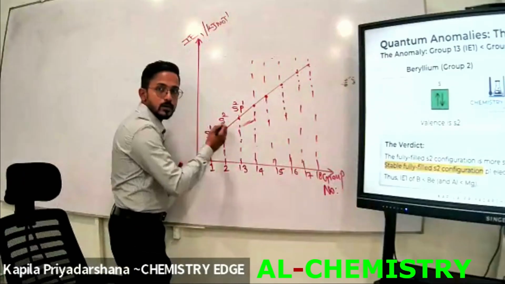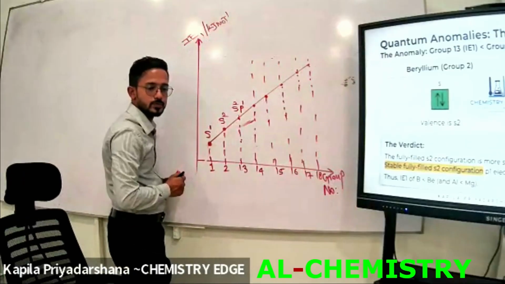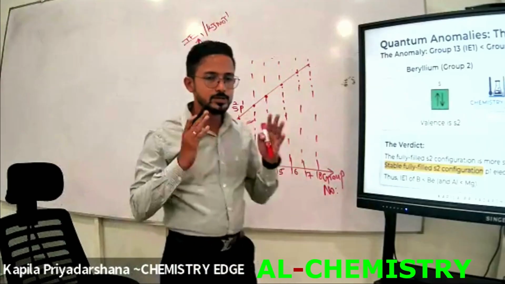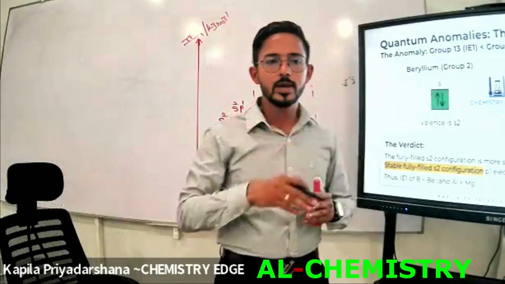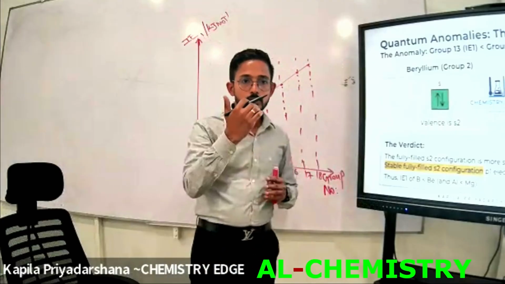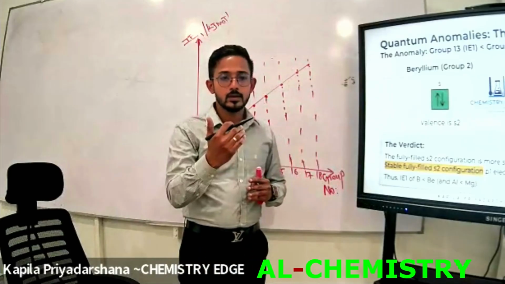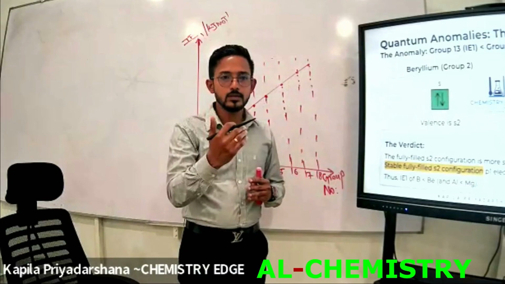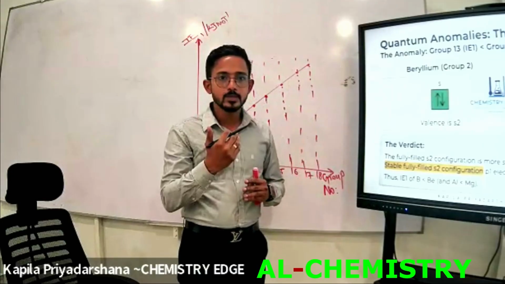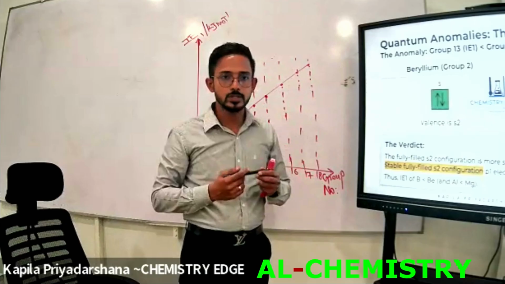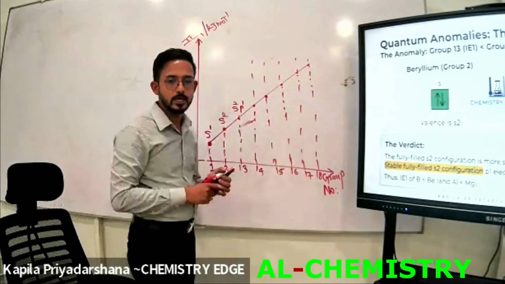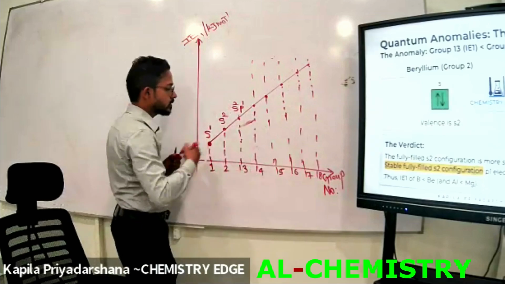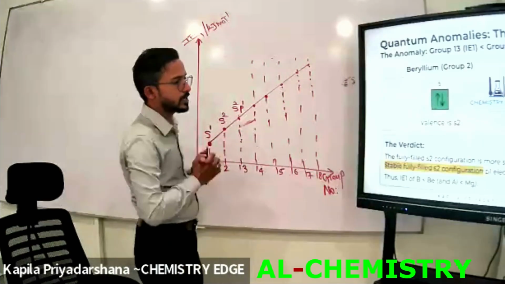Okay, the electron configuration is S2. Then tell me, is it a stable or unstable electron configuration? Previously, I mentioned that if the subshell can obtain the maximum number of electrons, it should be a stable electron configuration, right? Then S2 is the stable electron configuration.